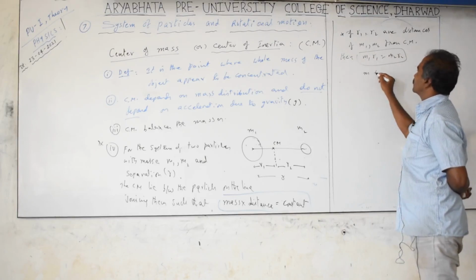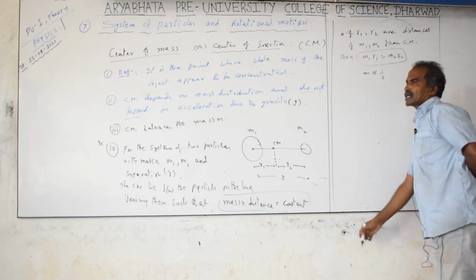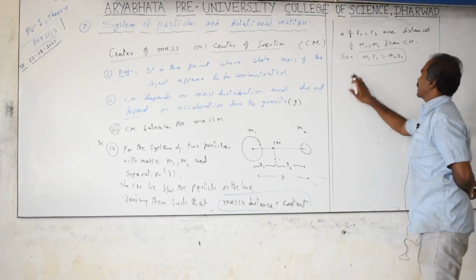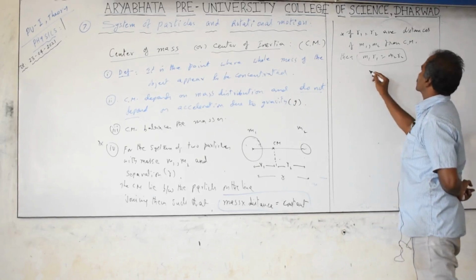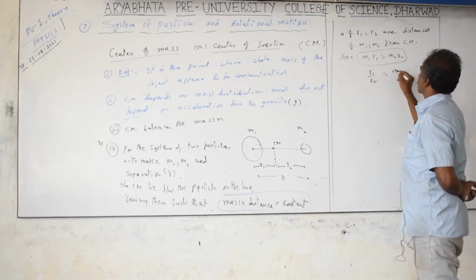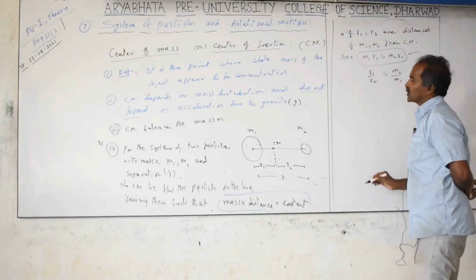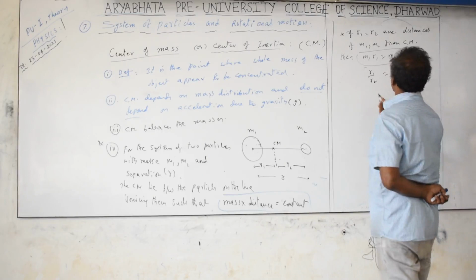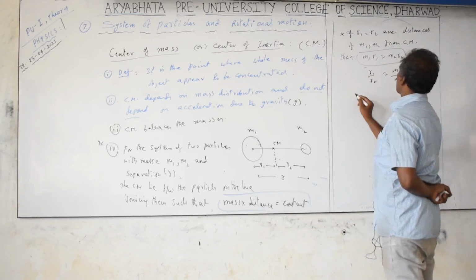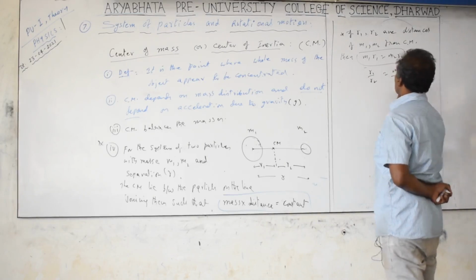You can take m as inversely proportional to r. We will take the ratio otherwise: r1 by r2 is equal to m2 by m1. This relation is important for numericals also. That means r is inversely proportional to mass. More mass, less distance.